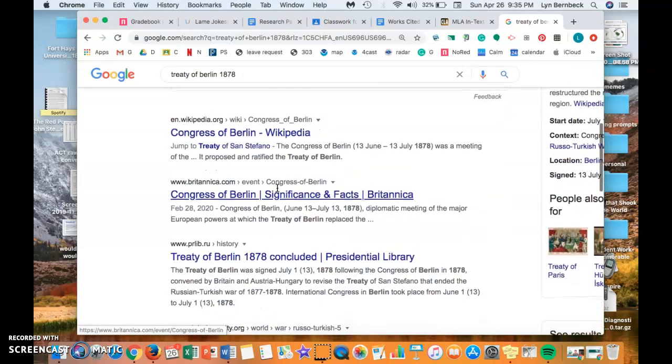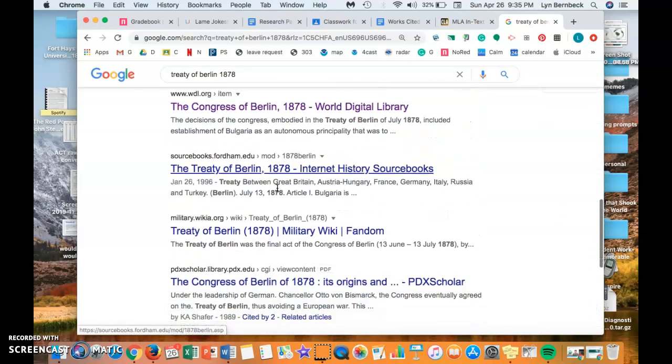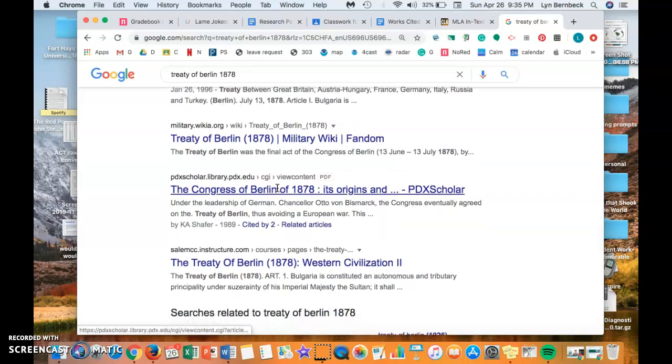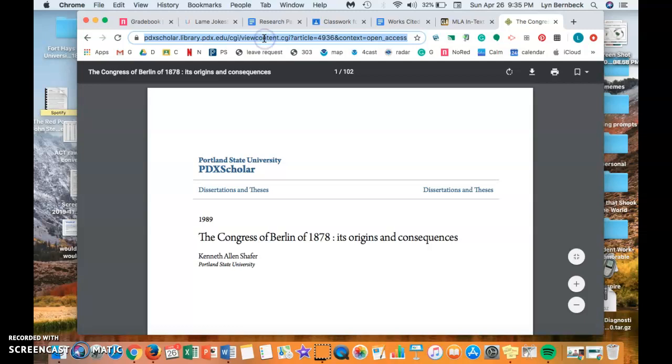Where did that go? You know what? We will just go ahead and do this one. Ah, dang it, this one has an author too. Oh well. I'm going to hit copy.